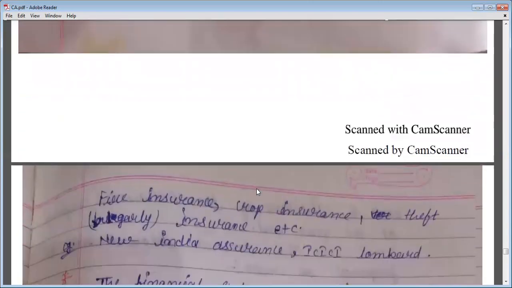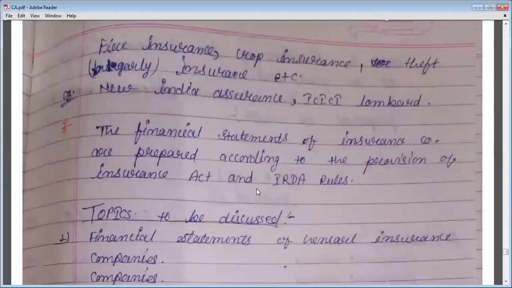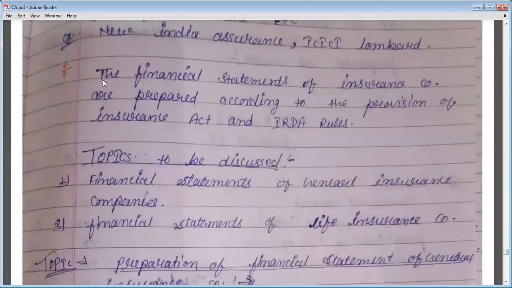These are the companies doing general insurance for the public. Okay. Now see, there is a note. The financial statements of the insurance company are prepared according to the provisions of the Insurance Act and its rules.